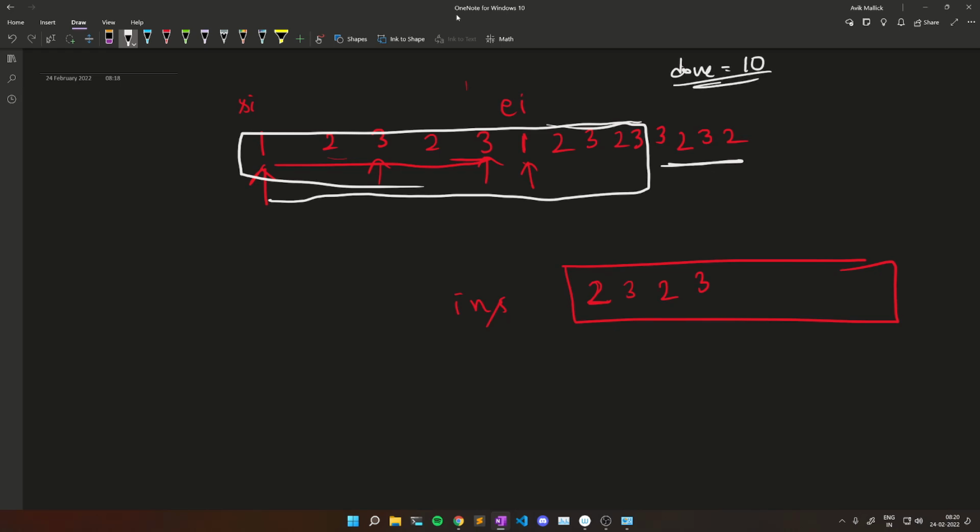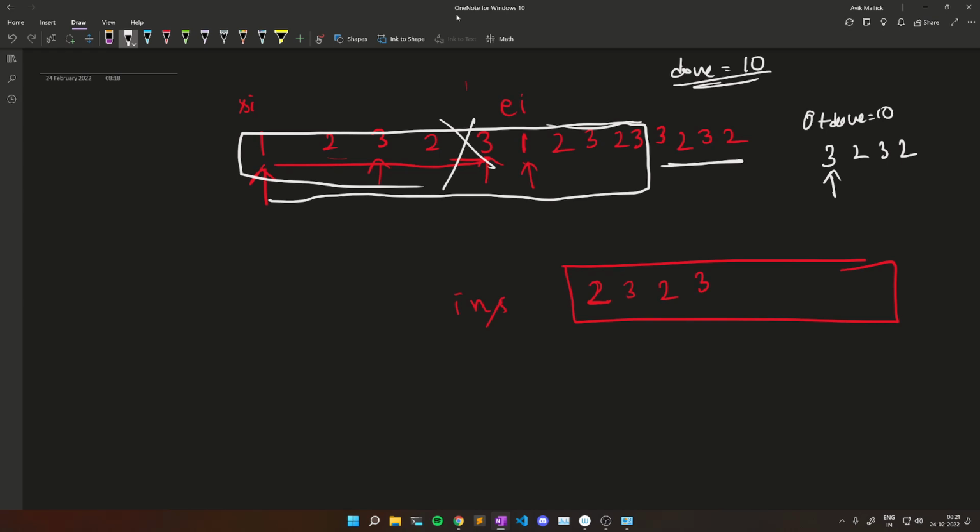Let's say we just erase this part. So now my array becomes 3 2 3 2. Now this index looks like 0, but we already have some done part, which is of length 10. So my index will be 0 plus done, which is 10, right? Now how will we get this array?